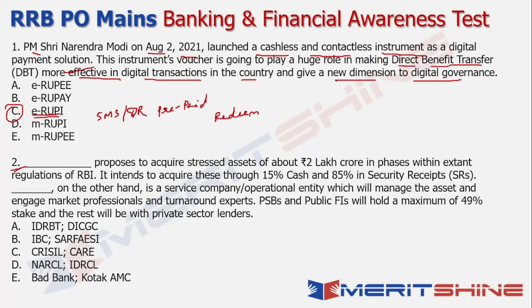Next, moving on to the second question, it says that Dash proposes to acquire stressed assets of about 2 lakh crores in phases, with extant regulations of the RBI as the key guidelines that it will follow. It intends to acquire these assets through 15% cash payment and 85% payment through security receipts. So that is one of the entities. And Dash, on the other hand, is a service company or an operational entity which will manage the assets and engage market professionals, specialists and turnaround experts.